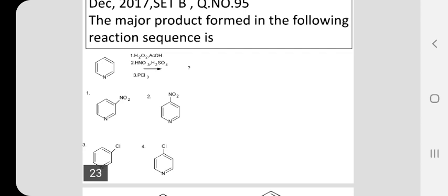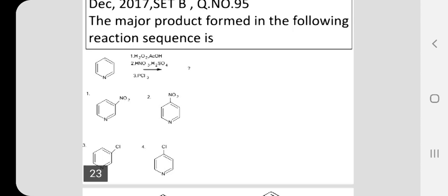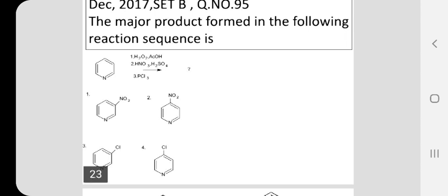Then you can raise a question, how can we prepare 2 or 4 substituted products of pyridine by electrophilic substitution reaction? The technique is just to reverse the reactivity and orientation in pyridine. How can it be done? Convert pyridine into pyridine N oxide.